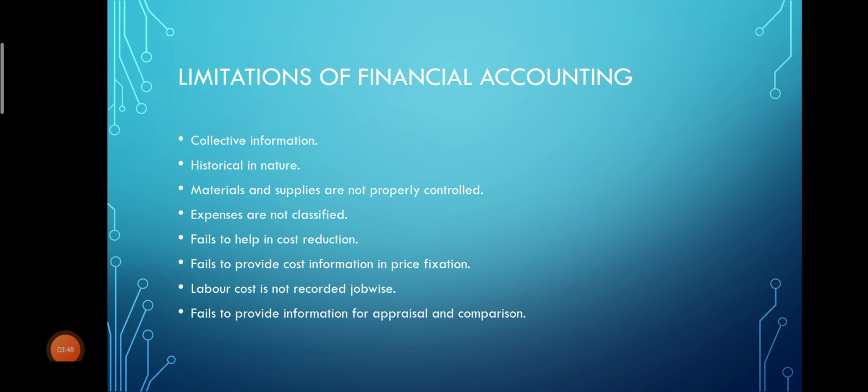Now, in financial accounting, expenses are not classified department wise, process wise, or job wise. In the whole we get to know how much expense is incurred. So it gives collective, full information to the management, but it does not divide the expenses accordingly, as can be done in cost accounting.